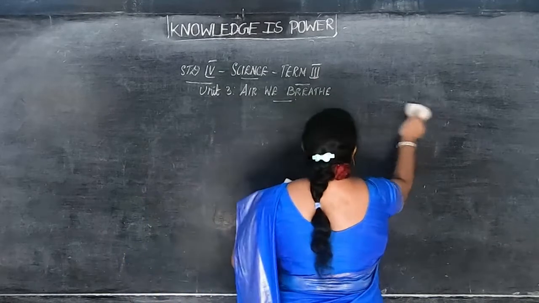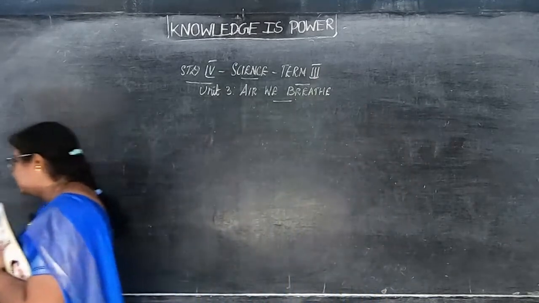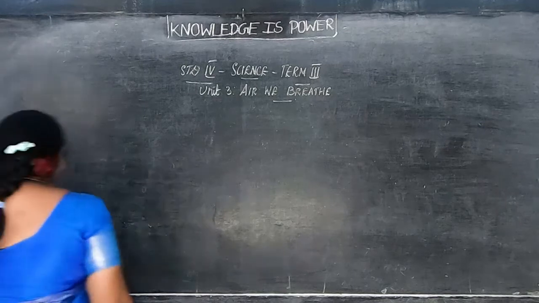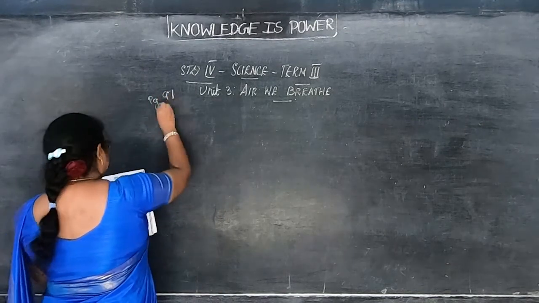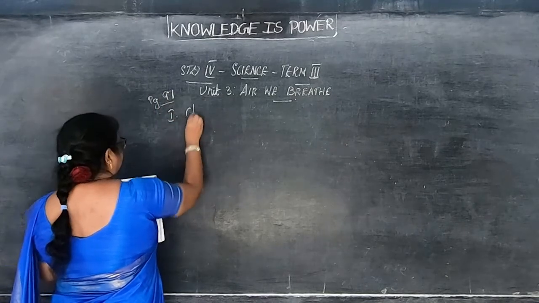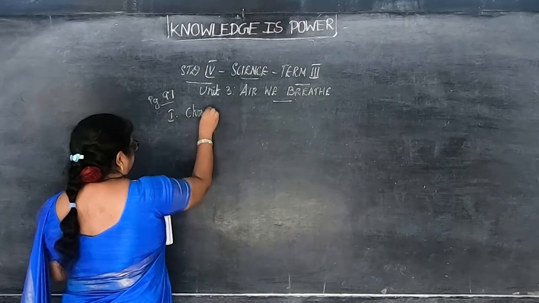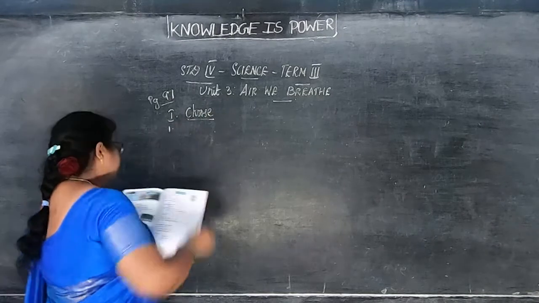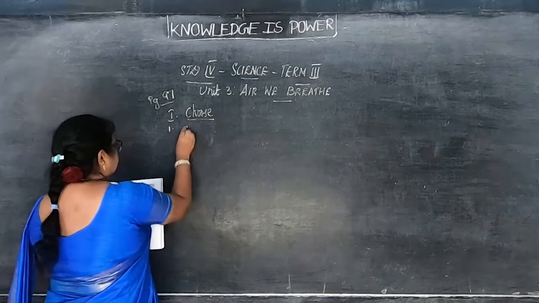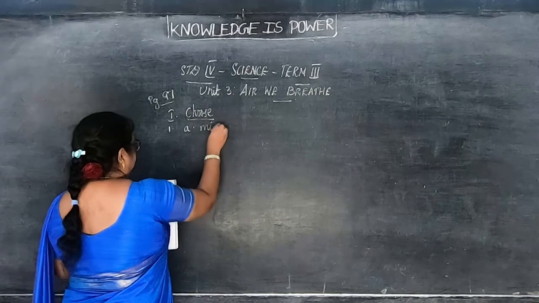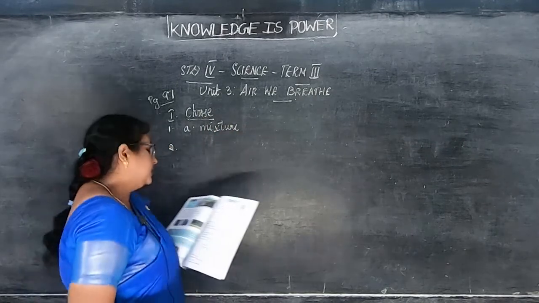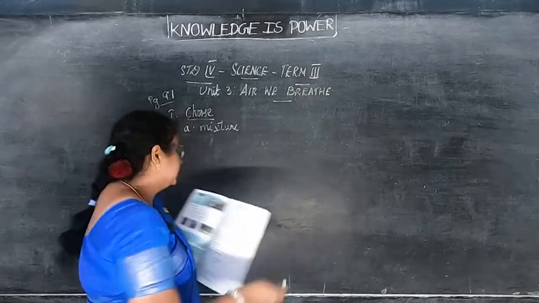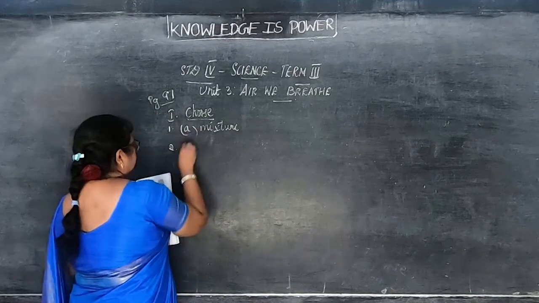So I'm going to give you the answers, student. For you to know the questions, you should write a book, okay? The first result is page number 97, children. First, Roman number 1 is choose. In that first one, air is a mixture. Second one, percentage of oxygen in air is about 21%.